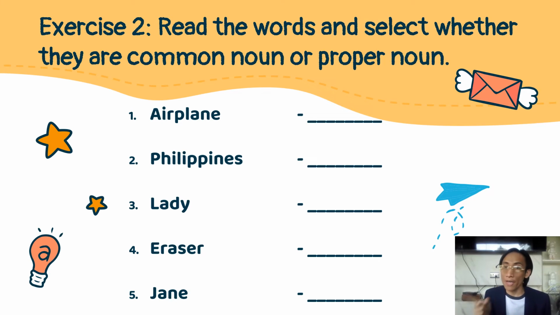Common noun or proper noun? Number 2, Philippines. Number 3, lady. Number 4, eraser. Number 5, Jane. I hope everyone got a perfect score. That is 10 out of 10.